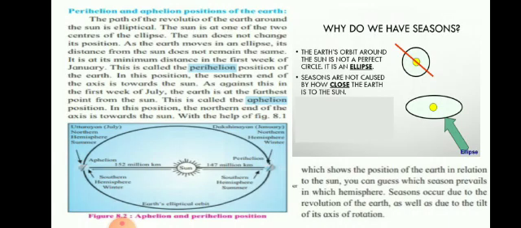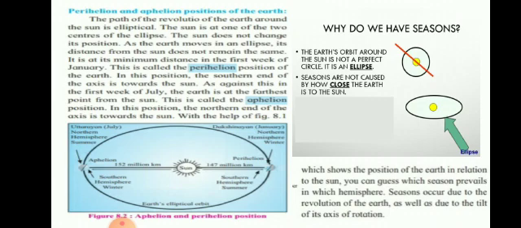Now let us see what is the perihelion and aphelion position of the earth. Page number 47. The path of the revolution of the earth around the sun is elliptical. So you know very well, in this figure you can see the earth's orbit. It is not circular but elliptical. The sun is at one of the two foci of the ellipse.